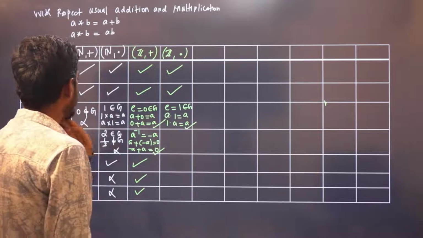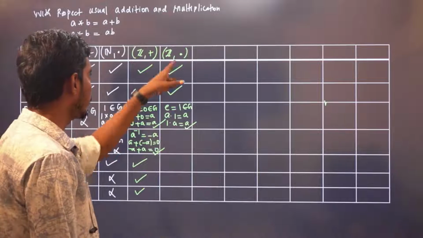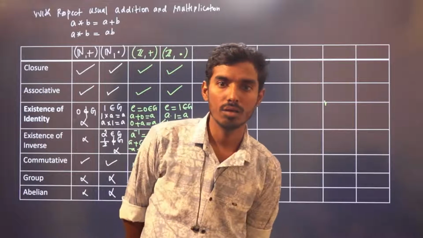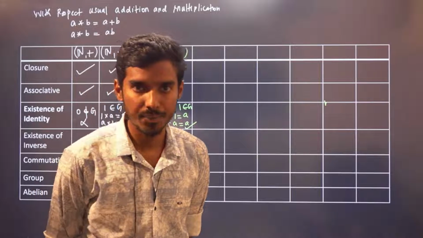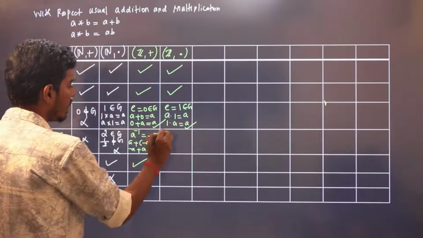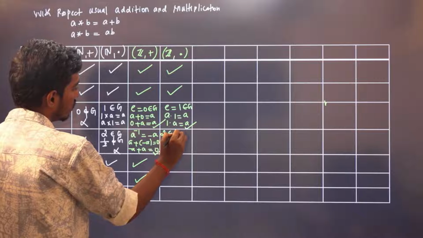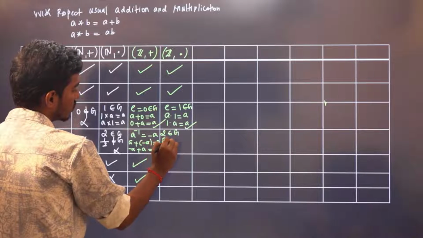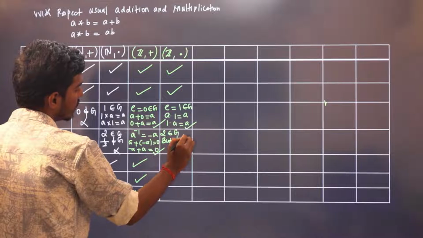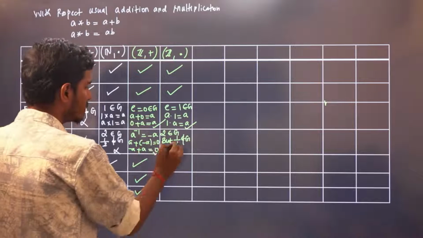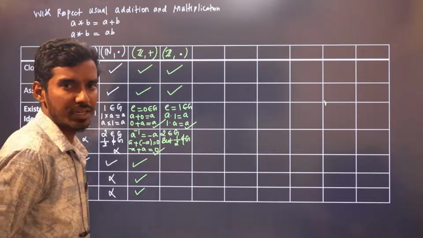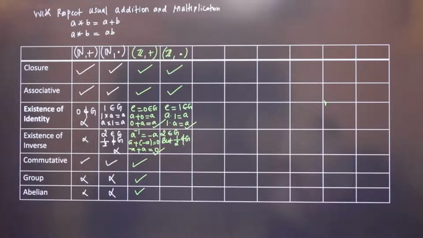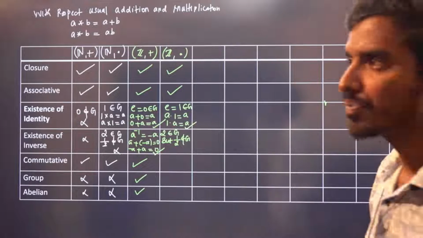Now with respect to multiplication, what is A inverse? It is 1 by A. Let us take 2 belongs to G. G here is integers. But 1 by 2 doesn't belong to G, right? Because 1 by 2 is not an integer. For every A, 1 by A has to be in G. So if A is equal to 2, 1 by 2 does not belong to integers.